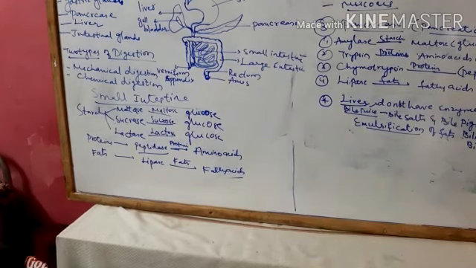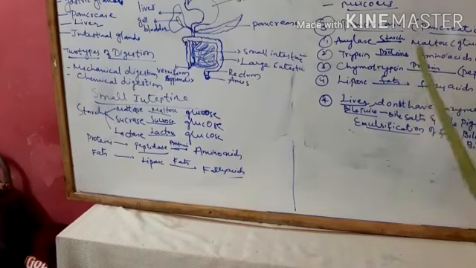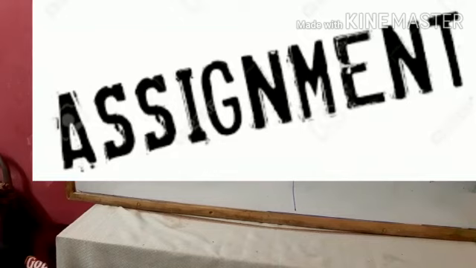So students, this is about nutrition in plants and animals. If you have any doubts, you can text me, and you can try some questions regarding this video. First, what is nutrition? What are the types of nutrition? Second, draw a neat labelled diagram to show the digestive system in human beings. Then mention the digestive glands, enzymes and their functions. Okay friends, thank you.